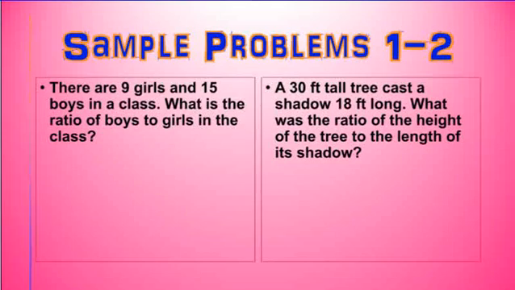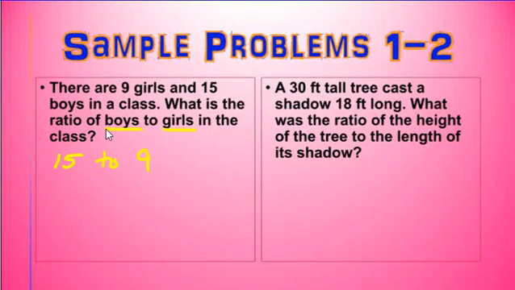There are 9 girls and 15 boys in the class. What is the ratio of boys to girls in the class? So I need to make sure I have boys written first, then girls. If I were to write the ratio with the word "to," I would say 15 to 9, because it's 15 boys to 9 girls.